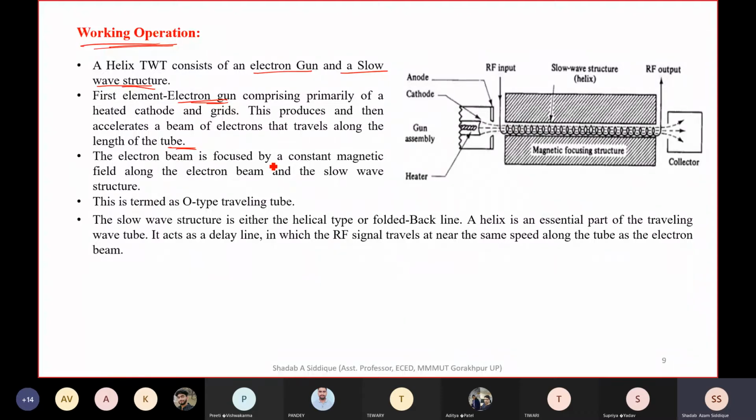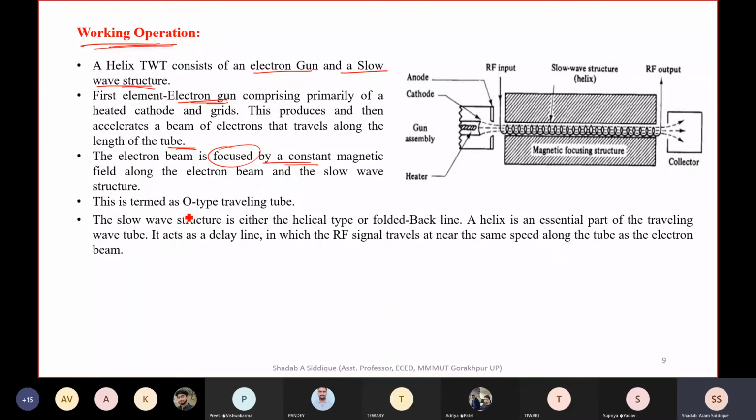The electron beam is focused by a constant magnetic field, so the electrons coming out from the electron gun will be focused, meaning they will not radiate or escape from anywhere. They will go throughout the tube. That magnet is called the magnetic focusing magnet, and it is responsible for aligning all the electrons in the structure.